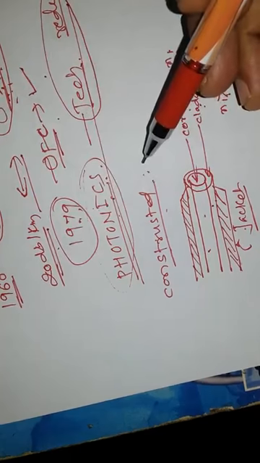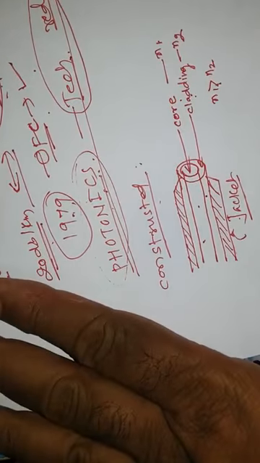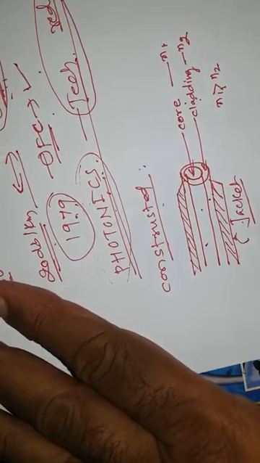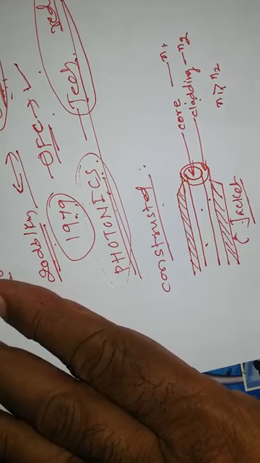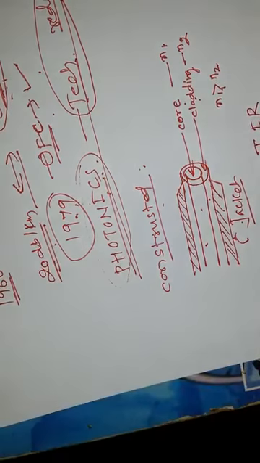How is this made possible? It works on a principle. The optical communication principle, the optical fiber principle, is called total internal reflection. It works on the principle called total internal reflection.